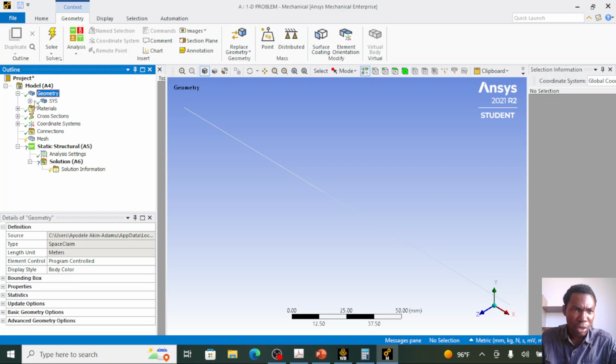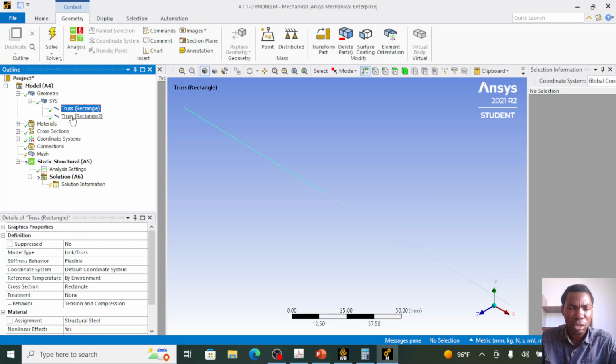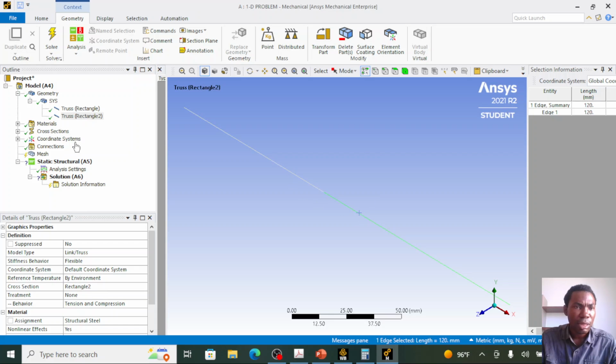Now the geometry, that's where you will see the geometry which you defined in the SpaceClaim work environment. You see the two structural elements which we created in the SpaceClaim working environment. You see it here. So we have the truss element where we applied our rectangle cross section, and the other truss element where we applied the rectangle 2 cross profile. So these are our two structural elements in the model. It's denoted by these two lines.